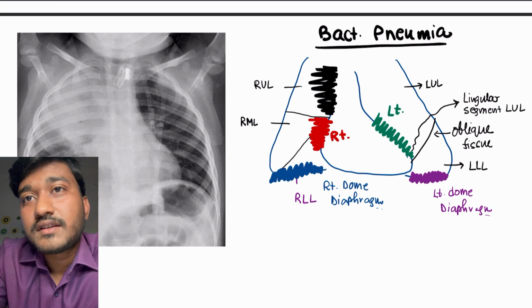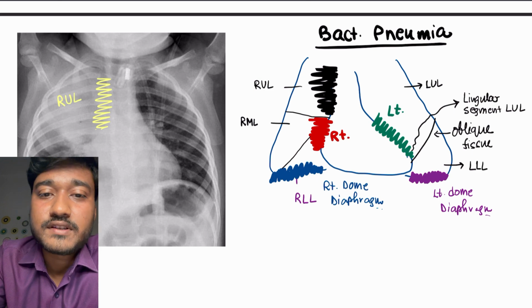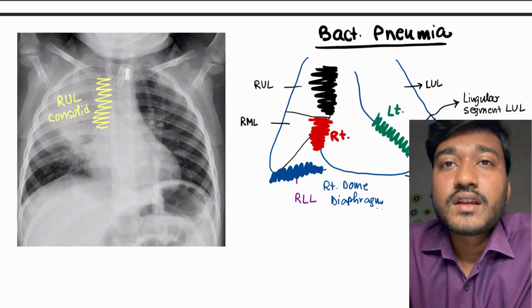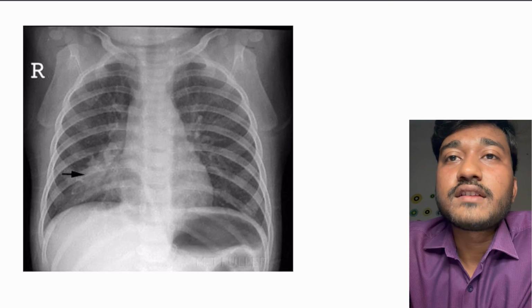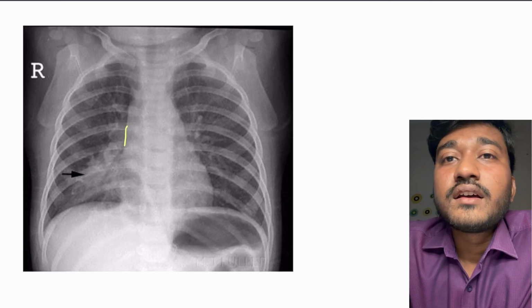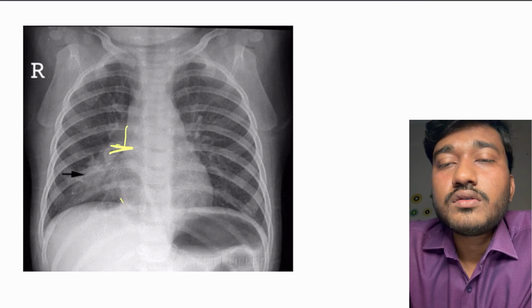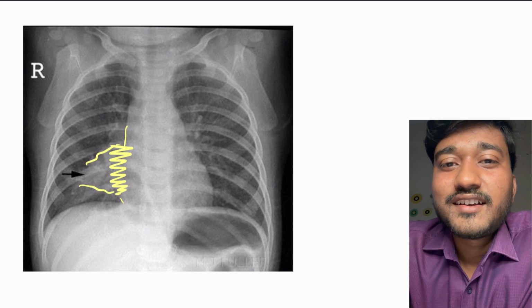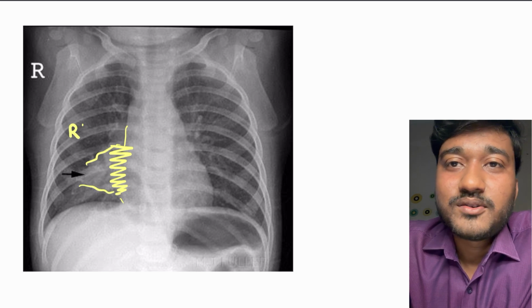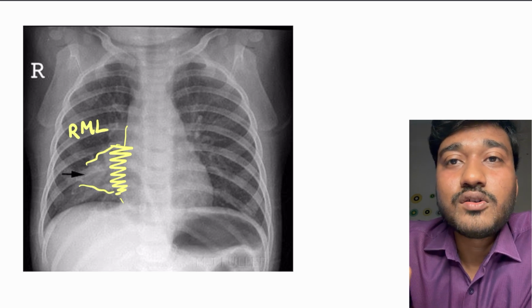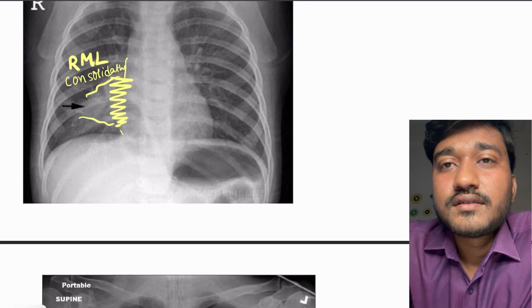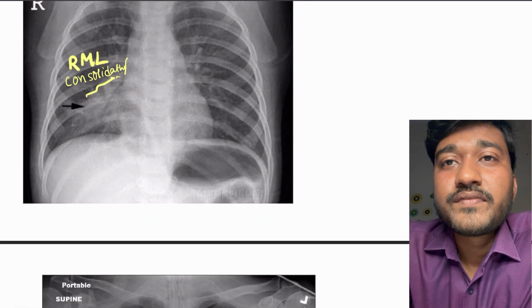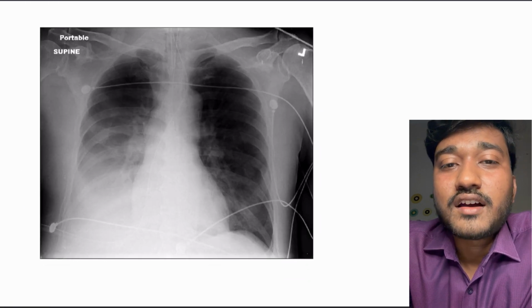Please remember this picture, because that is how you will be able to differentiate the different lobes, which lobe is basically involved, okay. Now in this photo you can see right upper lobe consolidation. Please see, you cannot make out this upper portion, okay. In this photo, please see, can you make out the right border of the heart? No. Therefore this is right middle lobe consolidation, okay. You can see the silhouette, the right border of the heart you cannot make out.